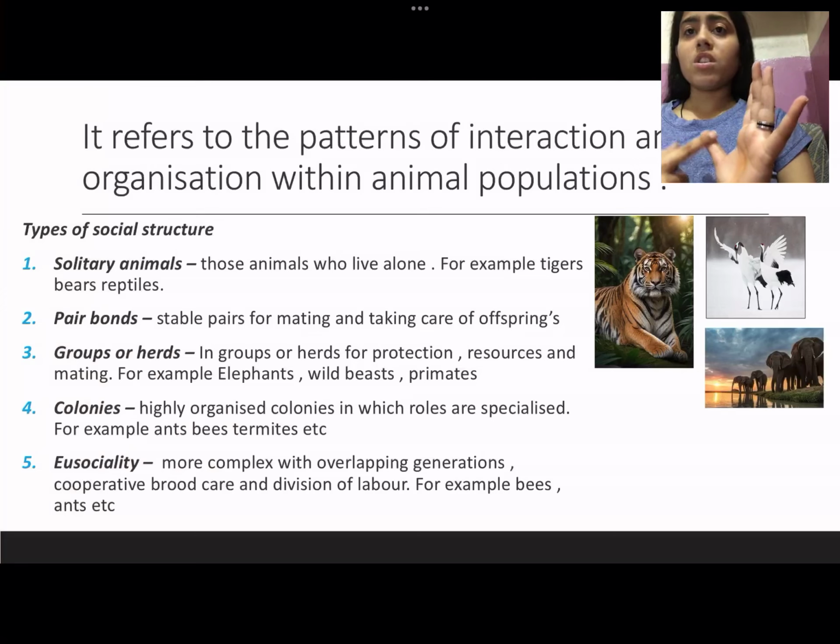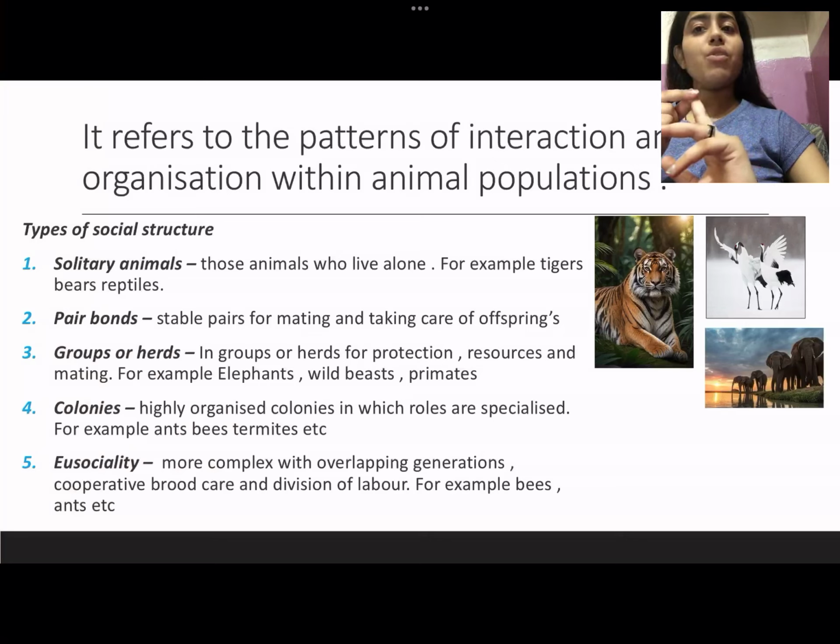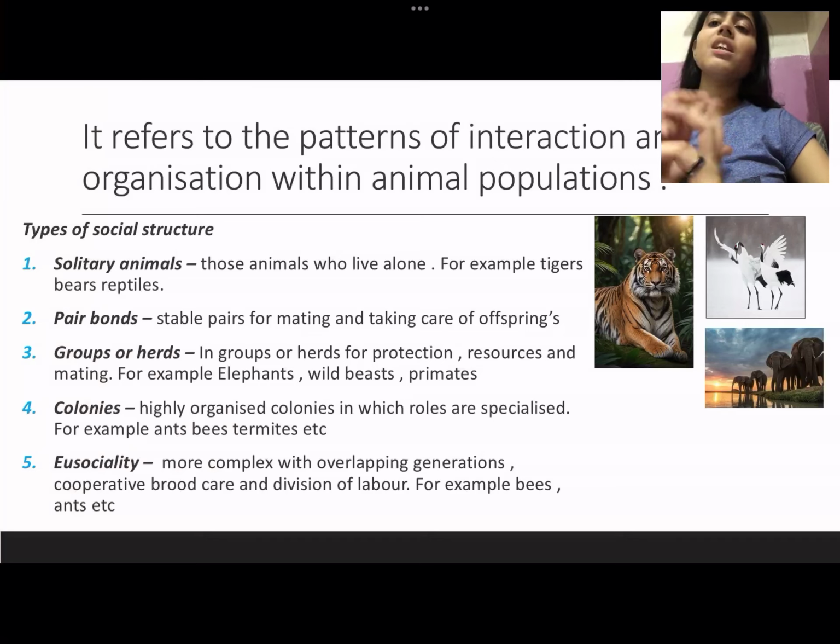Another is pair bonds, in which the organisms live in pairs for mating and taking care of offspring, for example swans. Next is groups or herds, in which the organisms live together. A number of organisms live together for protection, resources and mating, for example elephants, wildebeest and primates. Another is colonies. Colonies are highly organized groups in which the roles are specialized for every individual, for example ants, bees, termites, etc.